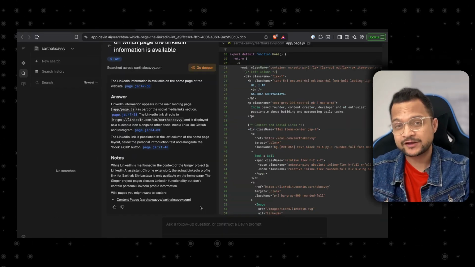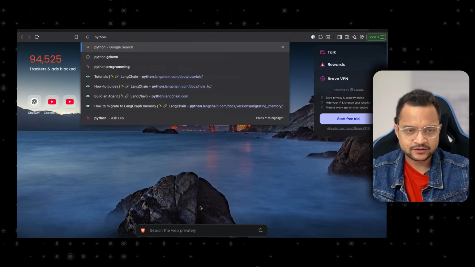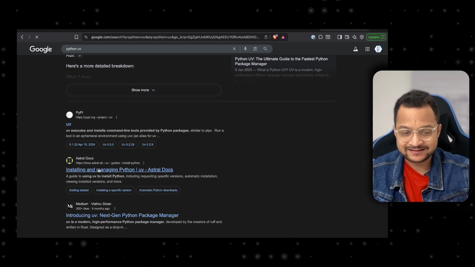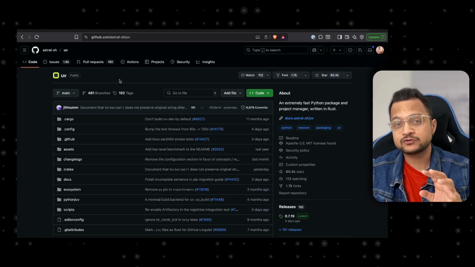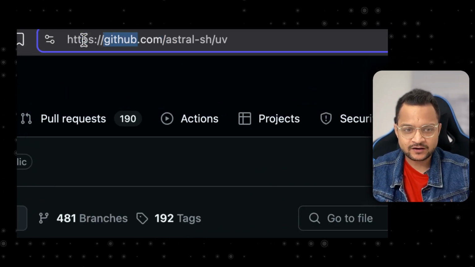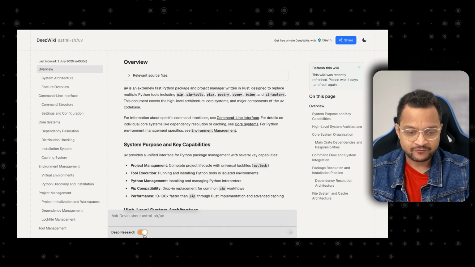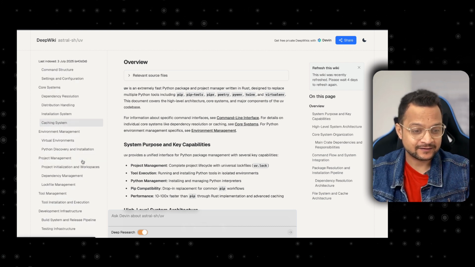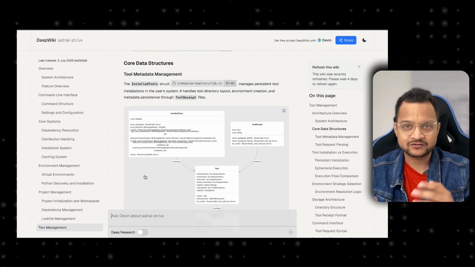But the real power of DeepWiki comes when you move to open source projects. So let's say we have a project called Python UV. This is a really incredible library to get into dependency management super fast, and I really like it. So let's go to github.com, and if you want to see the DeepWiki of any open source repository, just change github.com to deepwiki.com, and we are here on this page where you can ask follow-up questions, have a deep research over your code base, and check different sections of how things work under the hood for this project.